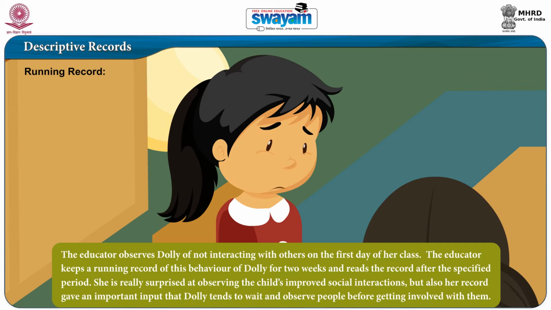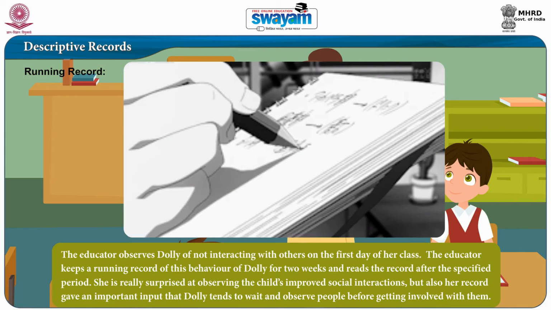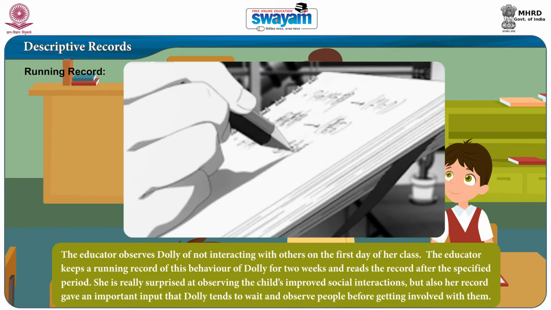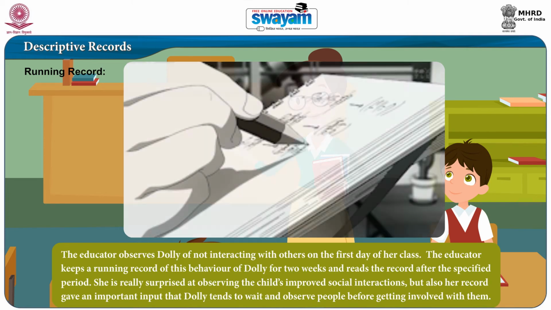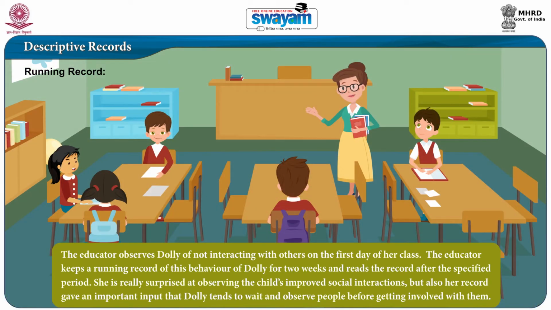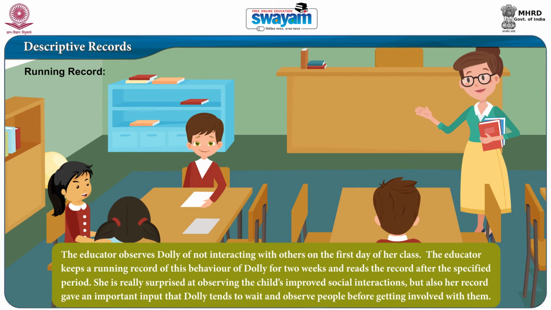The educator keeps a running record of this behavior of Dolly for 2 weeks and reads the record after the specified period. She is really surprised at observing the child's improved social interactions, and the record also gave an input that Dolly tends to wait and observe people before getting involved with them.